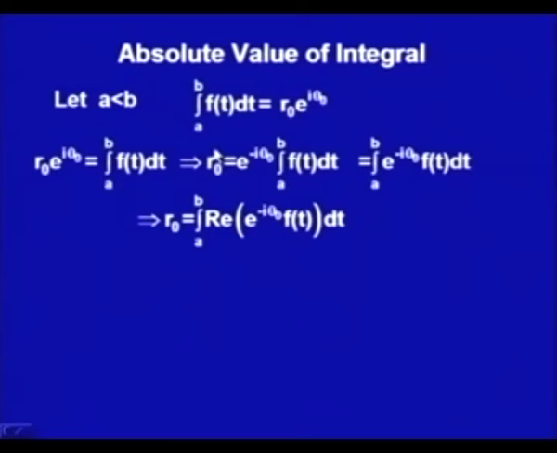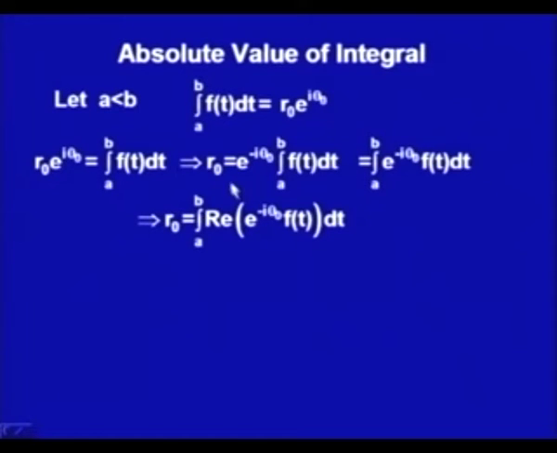Now, r naught is the modulus of the complex number r naught e to the power i theta naught, that says r naught is real. If this is real, then this integral is actually a real number. Now if I take the real part on both sides, we have done one more property which said the real part of the integral of f(t) dt is the same as the integral of the real part of f(t) dt.